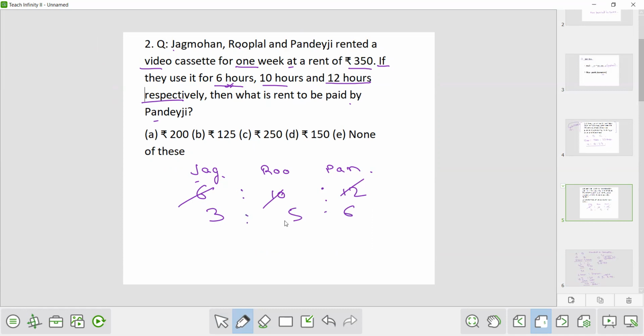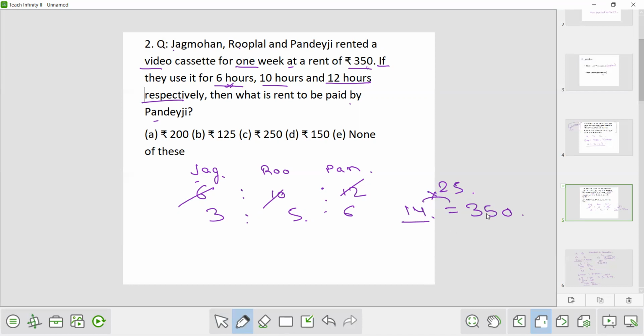So what is the sum? 3 plus 5 plus 6, that is 14. So if there would be 14 rupees, they would have been divided in the ratio 3:5:6. Means Jagan Mohan will pay 3 rupees, Rooplal 5 rupees and Pandeyji 6 rupees. But actually it is 350 rupees. So 14 is equivalent to 350. Now how many times is this 350 of 14? So it's 25 times. How did I calculate 25 times?